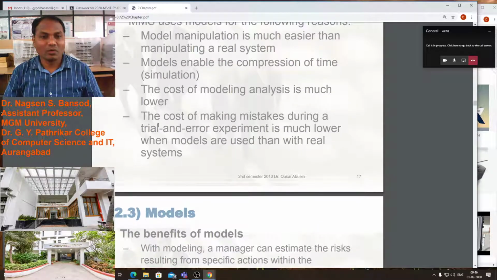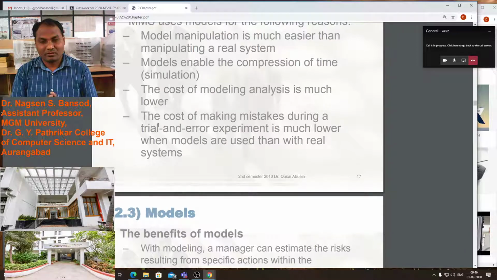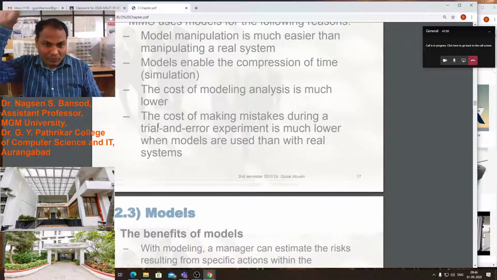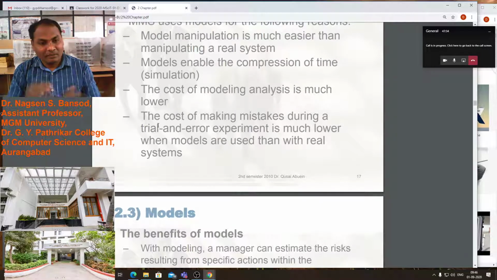Also, the cost of modeling analysis is much lower than product development. Actually, suppose we want to launch a satellite to the moon, that is difficult, and it is costly.